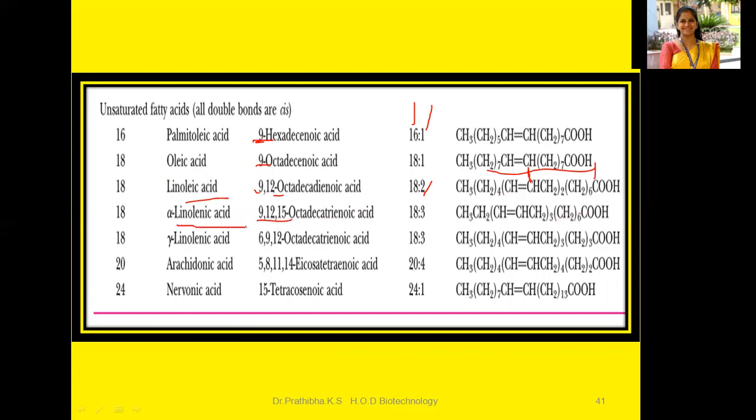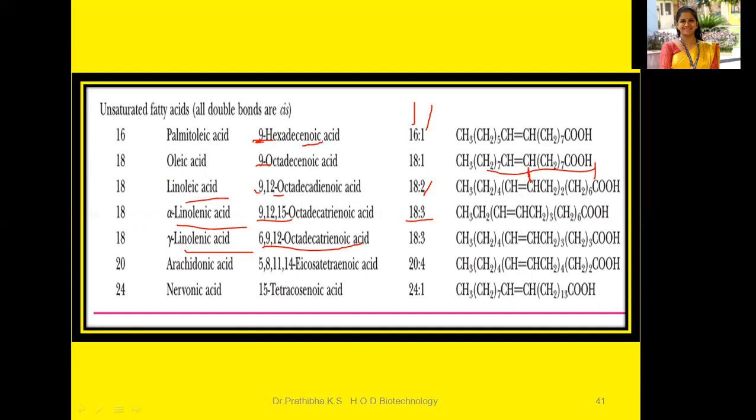Okay, linolenic acid, 18:3, CH3, CH2, CH double bond CH, CH2 3 times, CH2 6, COOH. Linolenic acid is 6, 9, 12 octatrienoic. See, in the previous table I showed you anoic.